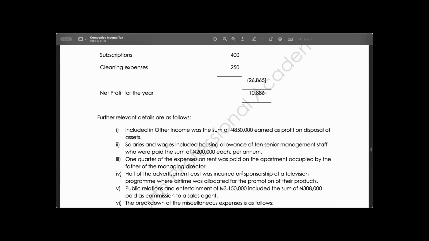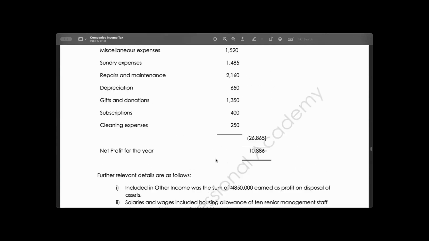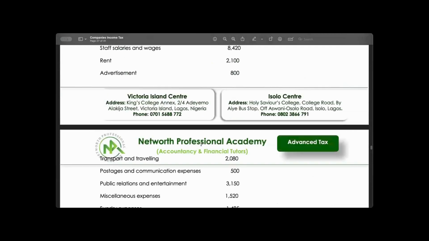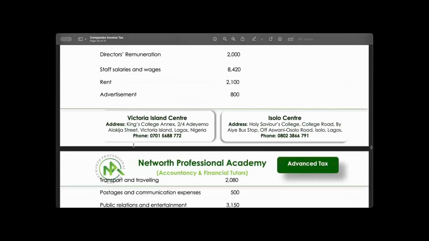The next one, one quarter of the expenses on rent was paid on the apartment occupied by the father of the managing director. So what do we do? We go to the question, take one quarter of rent and disallow it. Good.